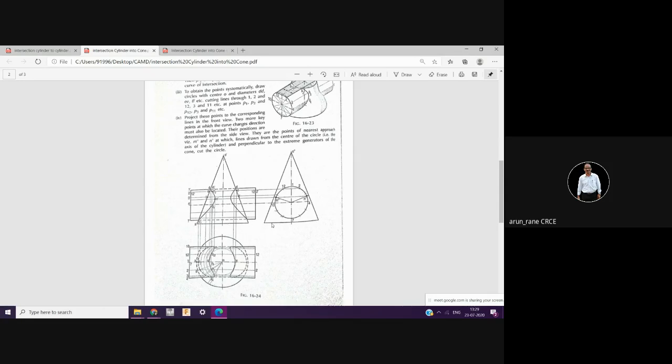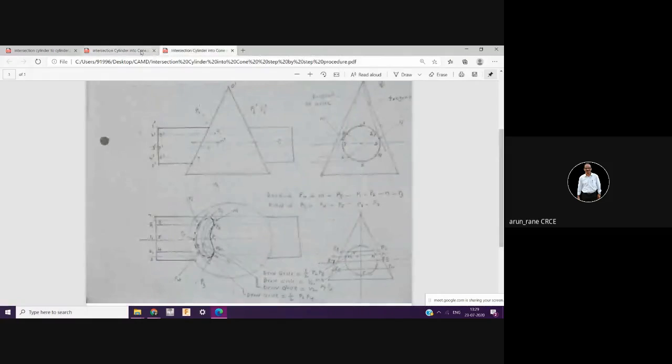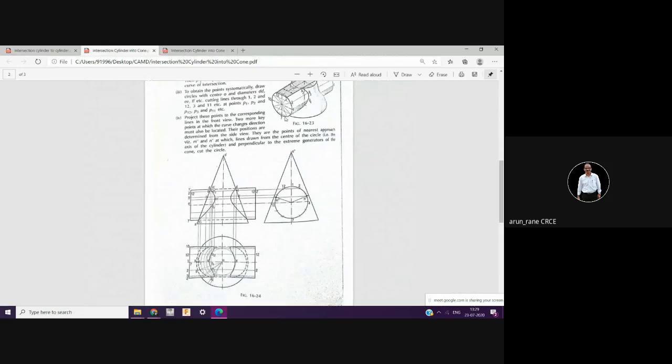You should get a figure like this only. Your m point should be here, n point should be here, and even P1, P2 you should get like this. This P1 point you should get right here, and the m and n points should be the maximum points. This is how you should get it, for your reference. So when you are doing this assignment, I request you to refer to both drawings. In case you are not able to complete this in this week, I will touch upon this drawing again next time. Don't worry.